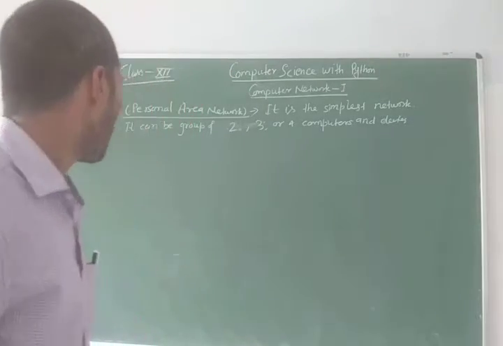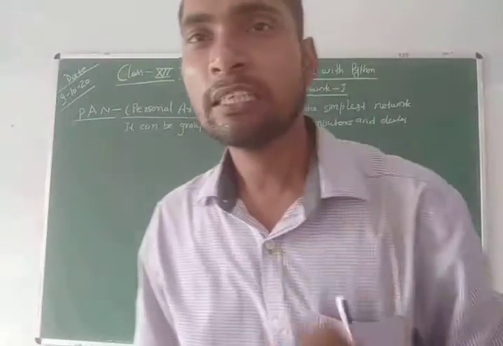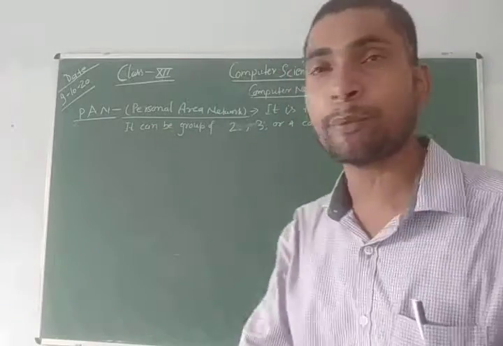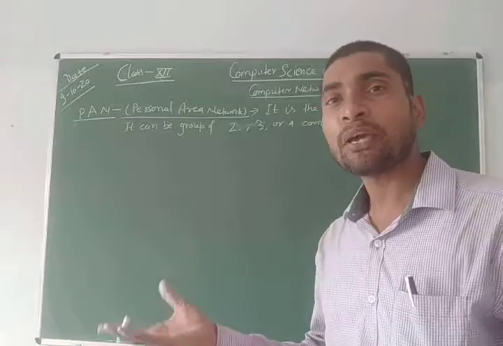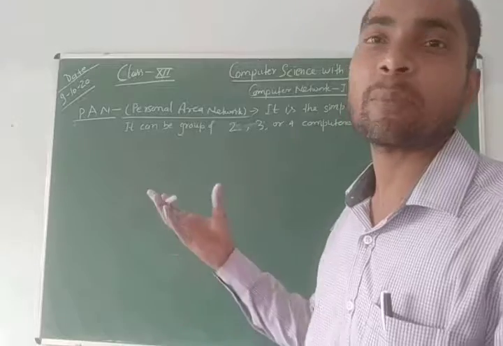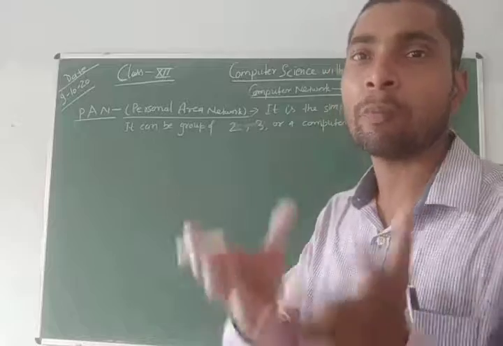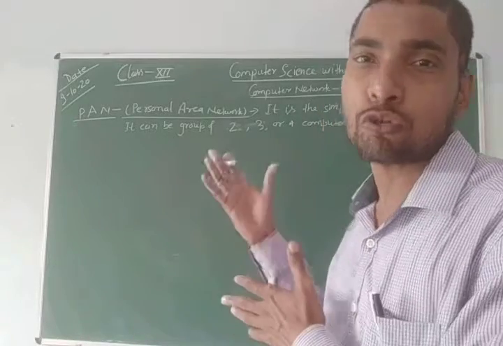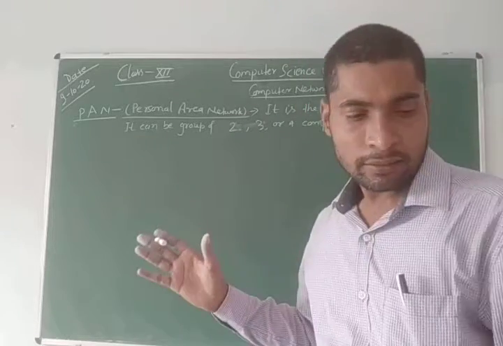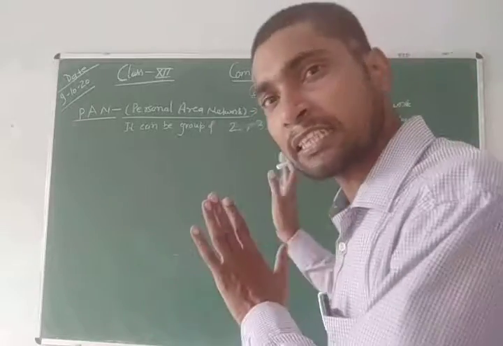Students, now let us define personal area network. It is the simplest network. It is a very, very simple network, and it can be a group of 2, 3 or 4 computers and other devices. It means when you connect 2 or 3 mobile phones, then it makes a personal area network. When you connect 2 or 3 computers that are used in a home, it is also known as the personal area network. This is the simplest network. So the categorization of the computer network on the basis of geographical area is complete.